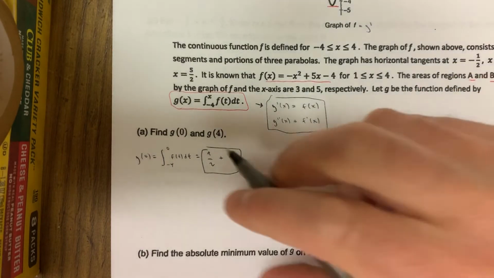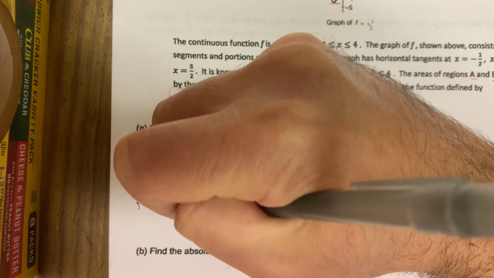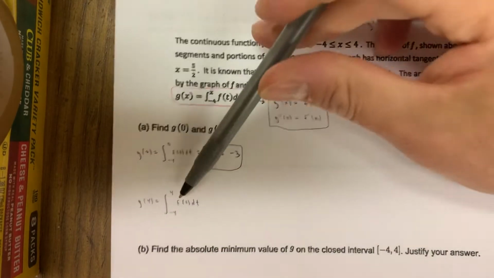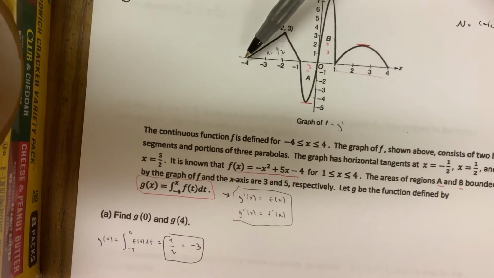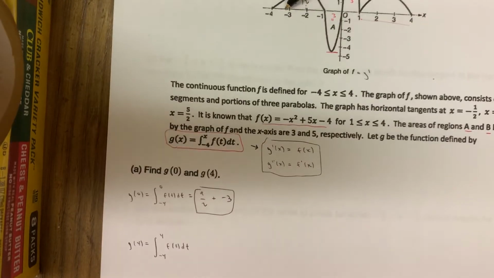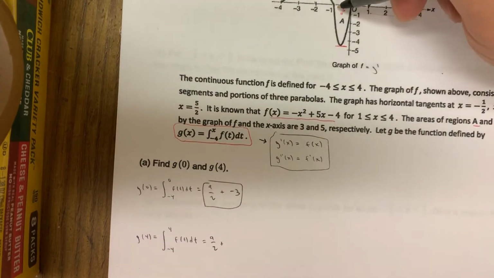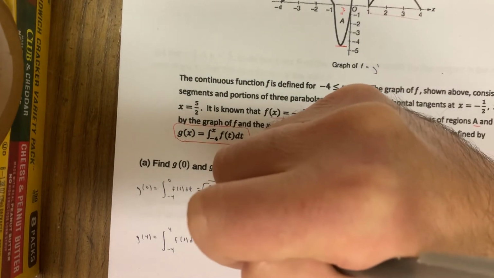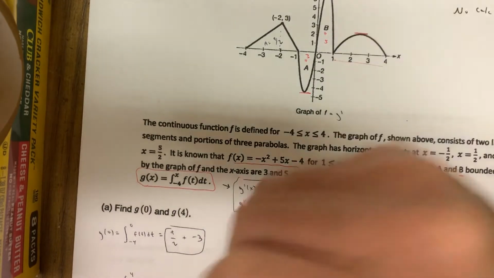If you want to do g of 4, obviously a lot more complicated here. G of 4 is the integral from -4 to 4 of f of t with respect to t. And if you integrate from -4 to 4, at least you're still integrating forward. But think about it. Integrating from -4 to 4, 4 regions here, right? The integral from -4 to -1, the integral from -1 to 0, the integral from 0 to 1, then the integral from 1 to 4, okay? The integral from -4 to -1 we already know is positive 9/2. Plus, the integral from -1 to 0 we already know is equal to -3. Plus, the integral from 0 to 1, integrating forward the regions above, it's going to be positive, whatever this area is, it's going to be 5.